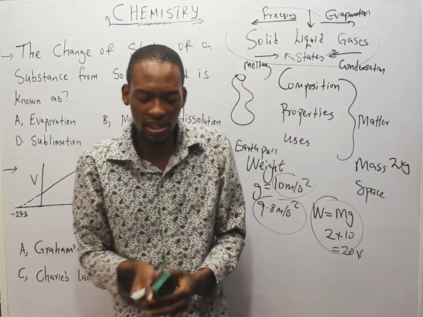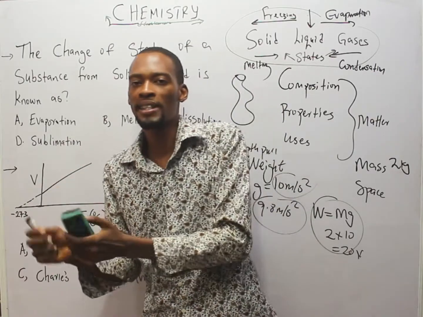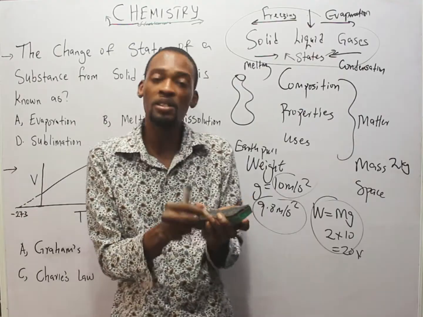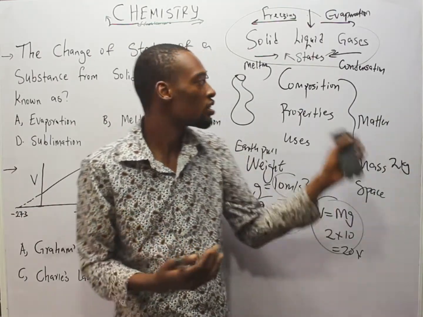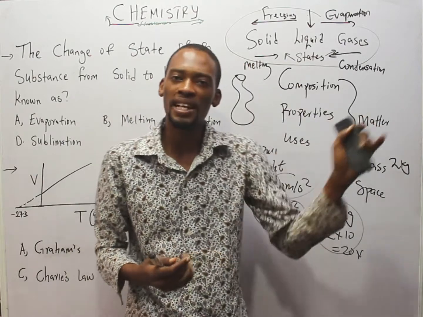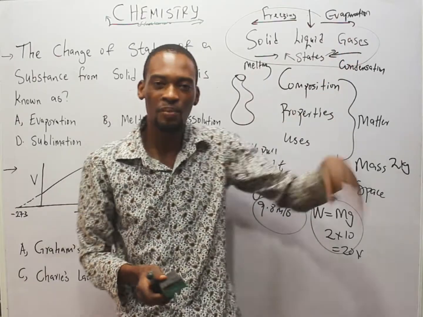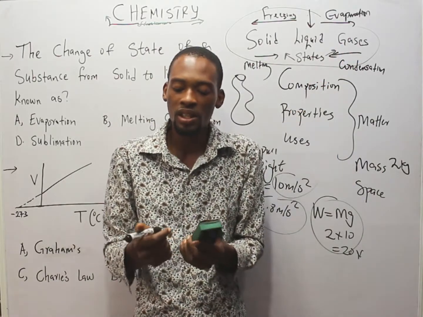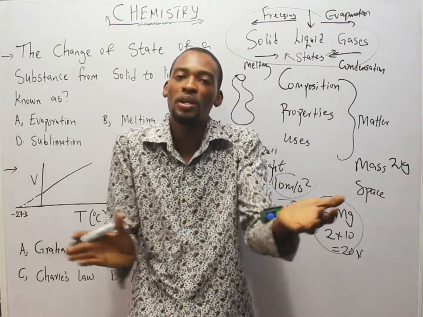Now, in some cases, you see a solid like this. In the case of water, as it begins to melt, you see it changes to liquid. From there you can boil, it goes to gas. But in some cases, matter will change from solid to gas, disappearing without passing through the liquid state. You just keep it here, it changes to gas. Your clothes will not be wet.